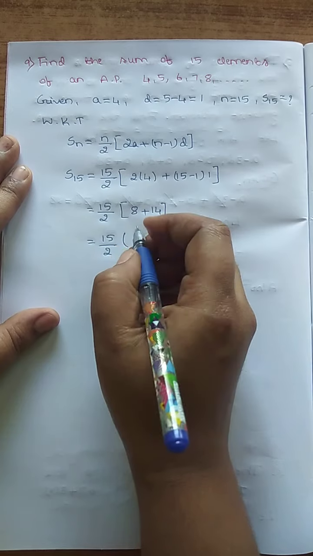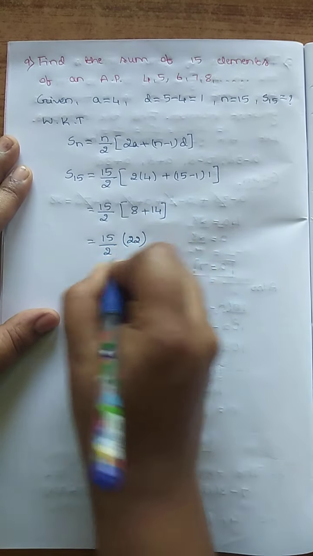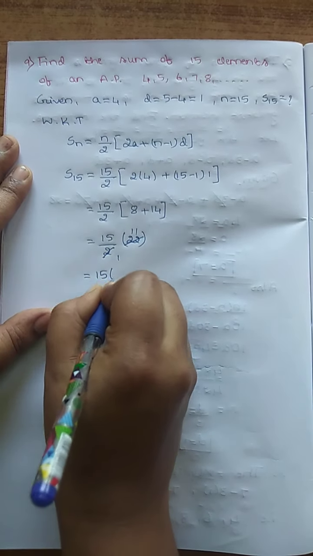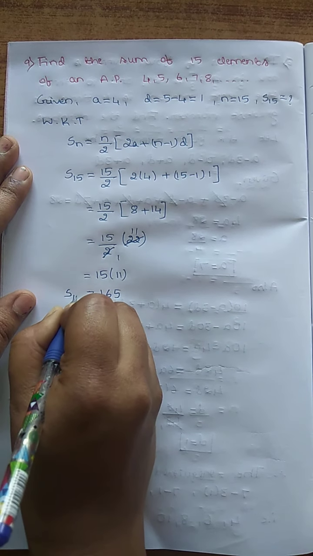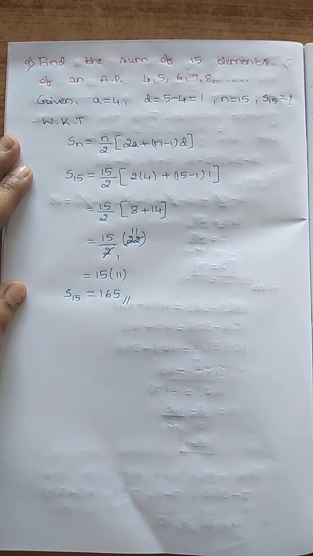That is 22. 2 ones are 2, so 22 by 2 is 11. Therefore, that is 15 into 11, 165. Therefore, sum of 15 elements of the given AP is 165.